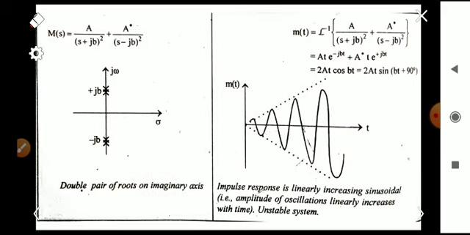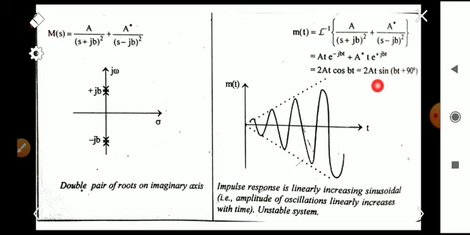And next one, listen carefully. Here we are having multiple roots on the imaginary axis, that is, a pair of repeated roots on the imaginary axis, because the function is like that, that is, we will get (s squared plus b squared) squared. Two poles will be on one side and two poles on the other. In that case, if you take the Laplace inverse, m(t) will be equal to 2A t sin(bt plus 90).